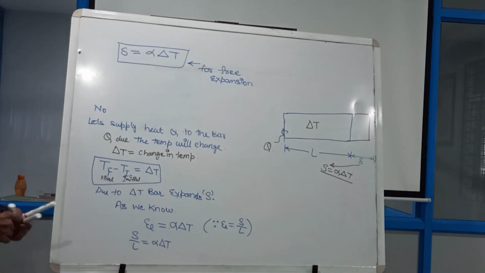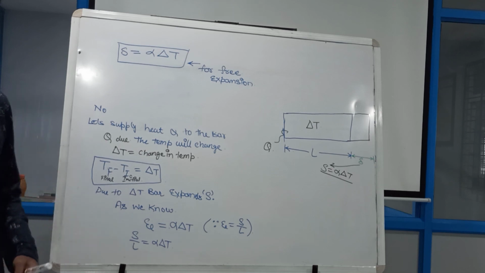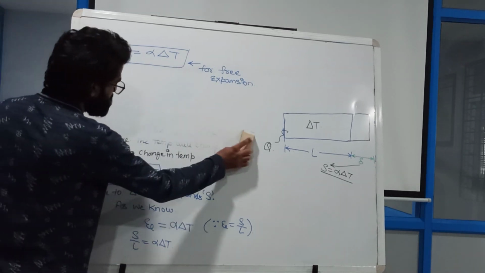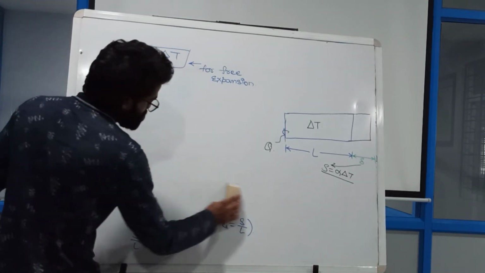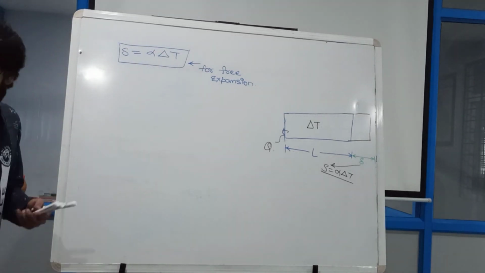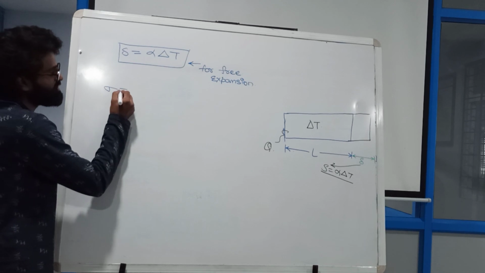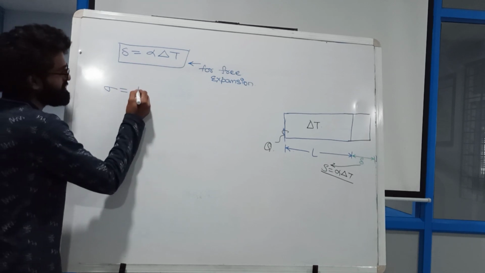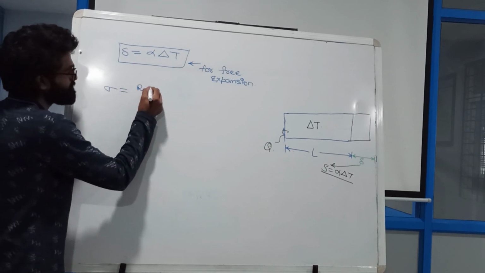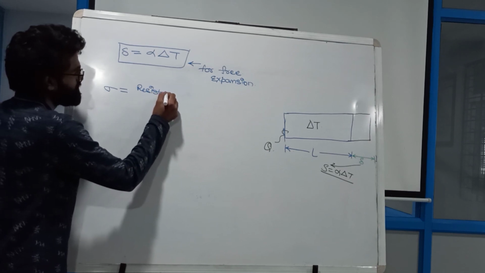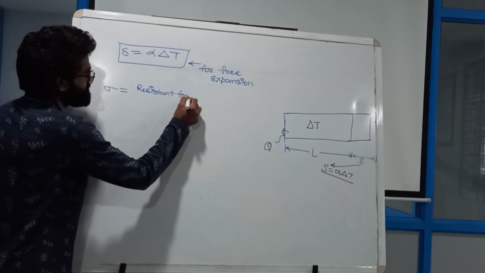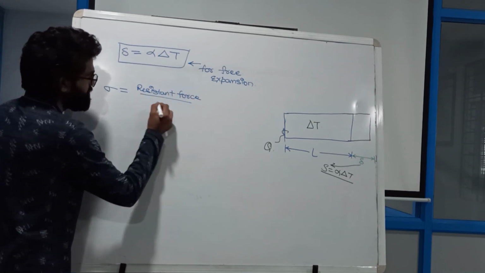Now let us calculate the stress for this particular bar as well. We all know what stress is. Stress sigma is equal to resistant force divided by area.